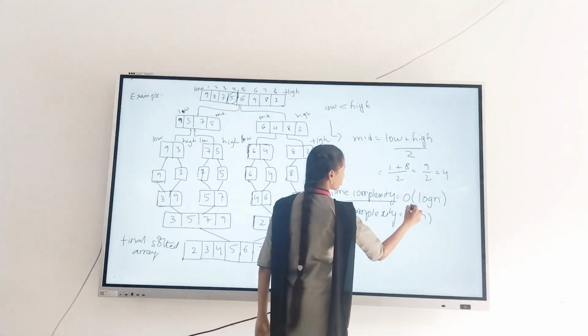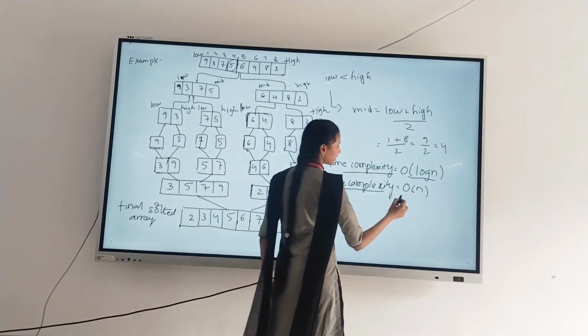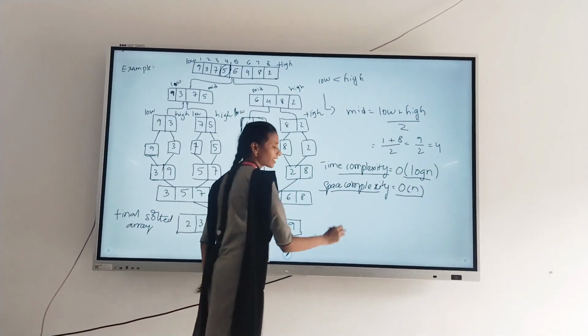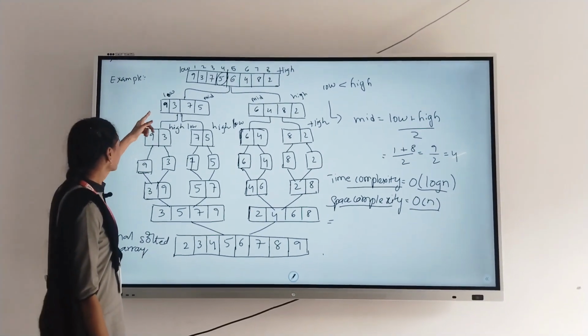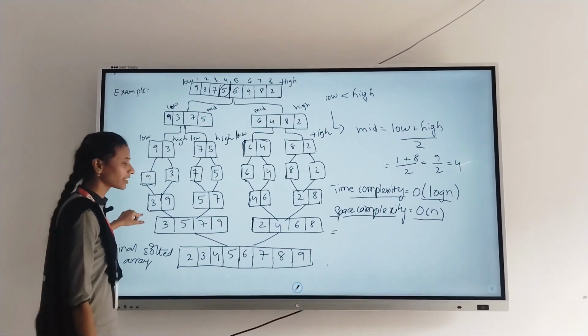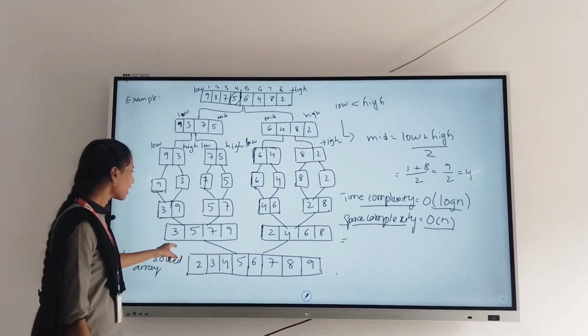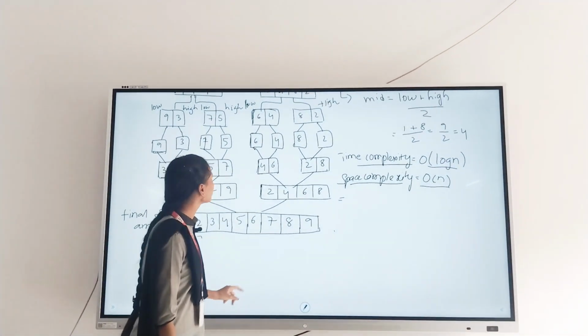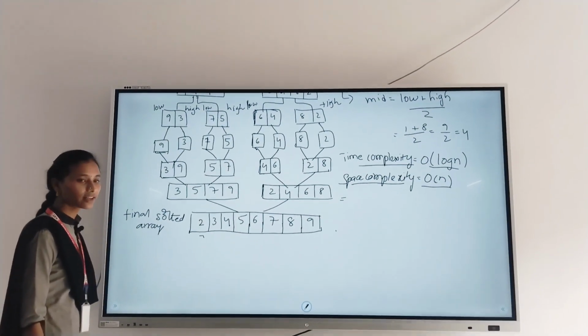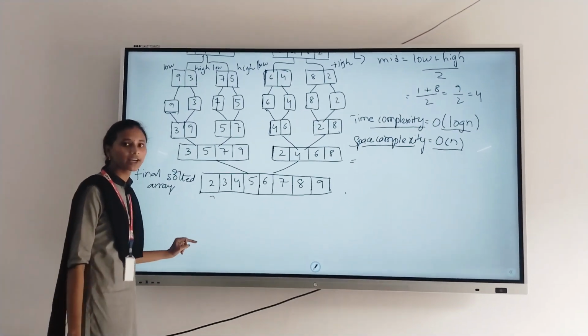Time complexity is n log n. Space complexity is n. So this is the example. The array is divided until each is a single element, and we can merge it, and the final sorted array is this. And this is the example, and this is the advantage: efficient for large